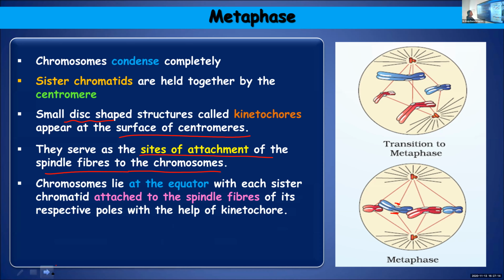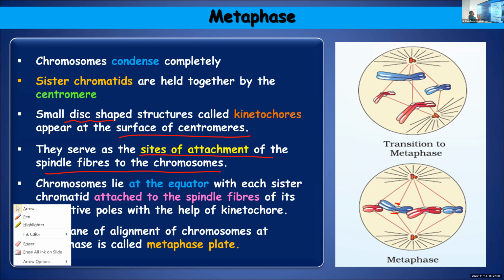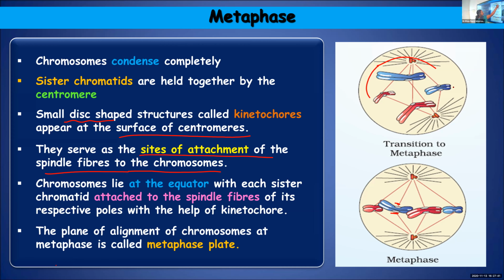Chromosomes lie at the equatorial region. You can see all the chromosomes here. These were scattered in different directions, and from this position these chromosomes are getting aligned at the equatorial region.